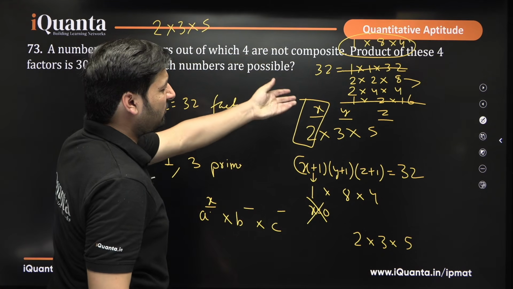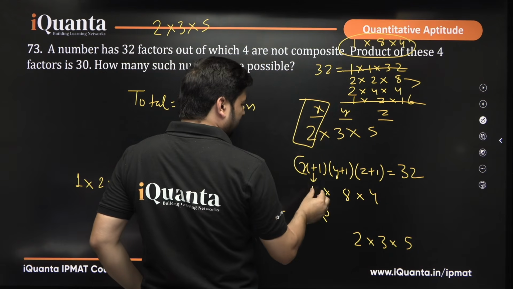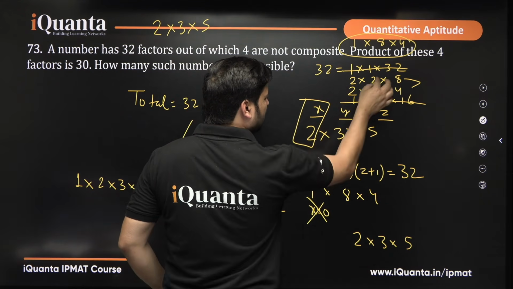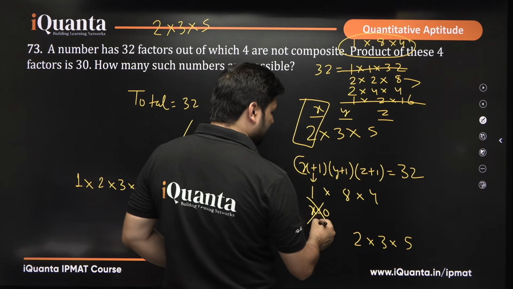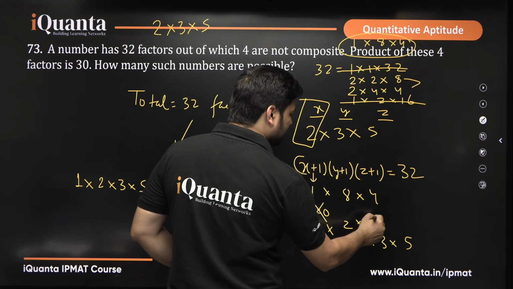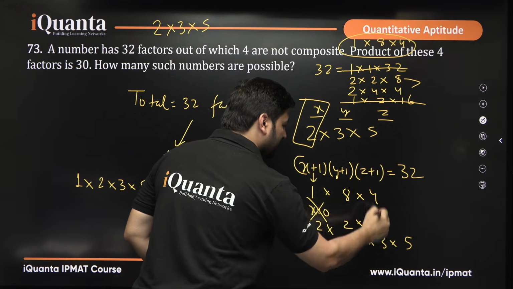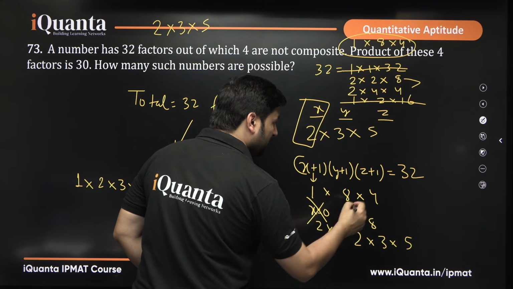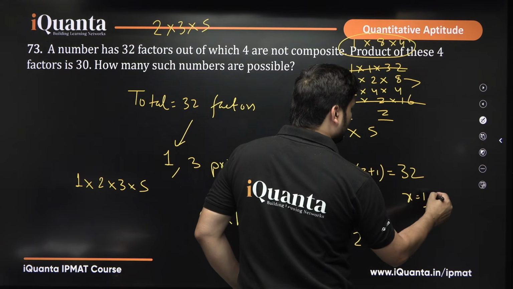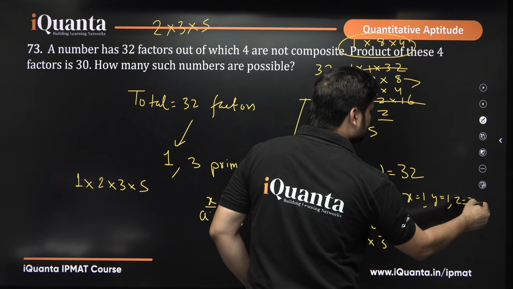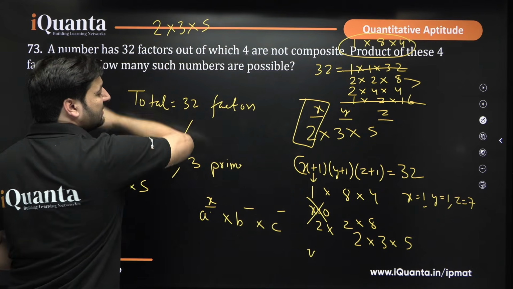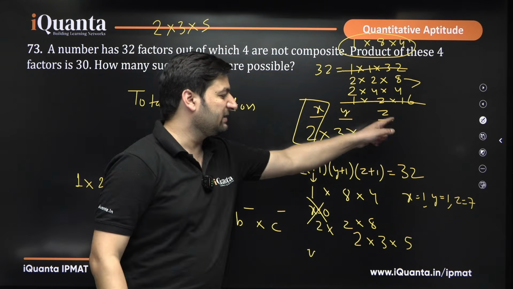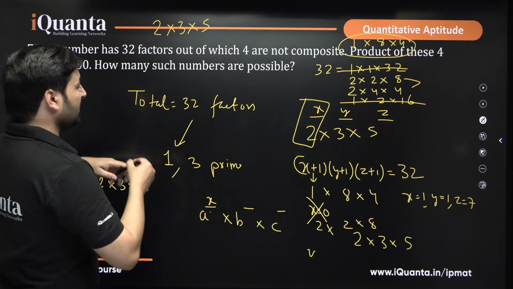You simply have to do what? The value of x plus 1, y plus 1, z plus 1 will be 2 to 8, because 2 to 8 will give you 32. So if 2 to 8 is the case, then x will be 1, y will be 1, z will be 7. You have to arrange these powers x, y, z above these three numbers.